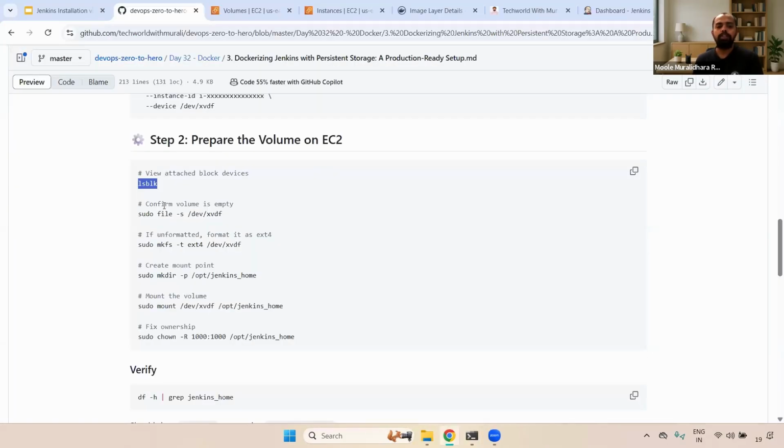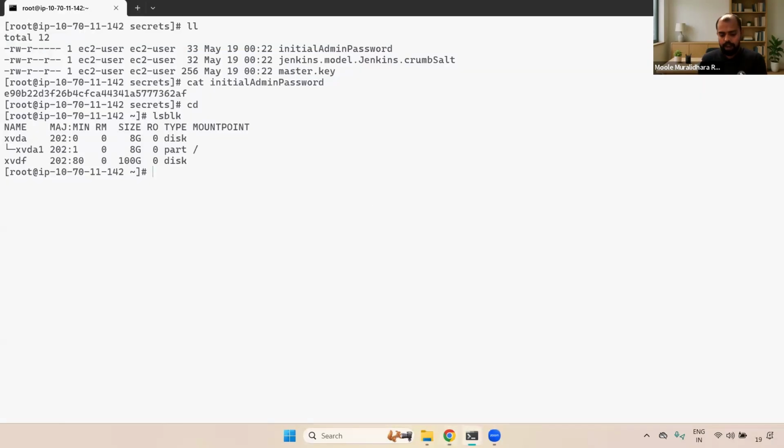Now what is the next step? First, we need to confirm whether the volume is empty or not. If it is empty, we need to run this particular command. If it is not empty, we don't run this command, guys. First I'm going to run file -s with the particular device name. What is the device name? It is hvdf, so /dev/hvdf. Sometimes you will have hvda or some other names as well. You have to give the particular device name, /dev/hvdf. Now you can press enter.